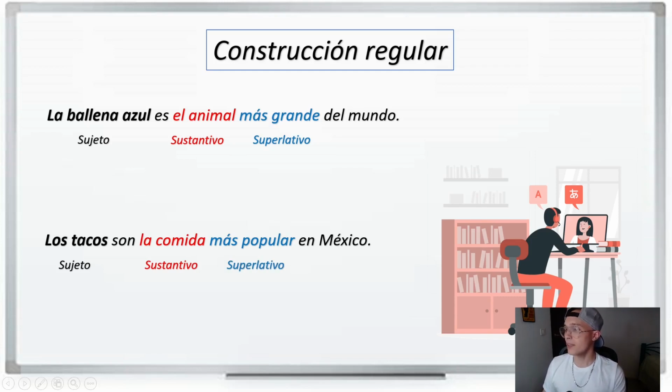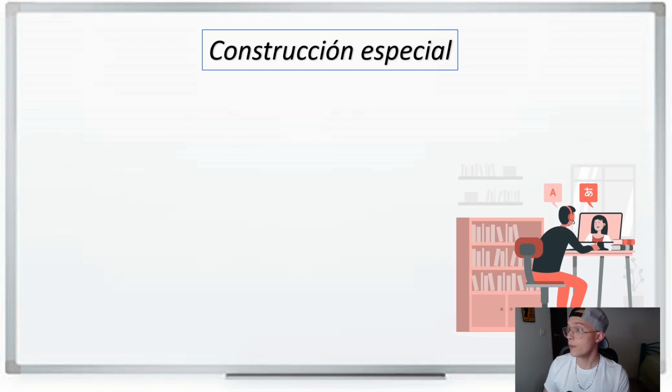So we are going to have this order of subject, sujeto, noun, and superlative with all the adjectives except with the irregulars.